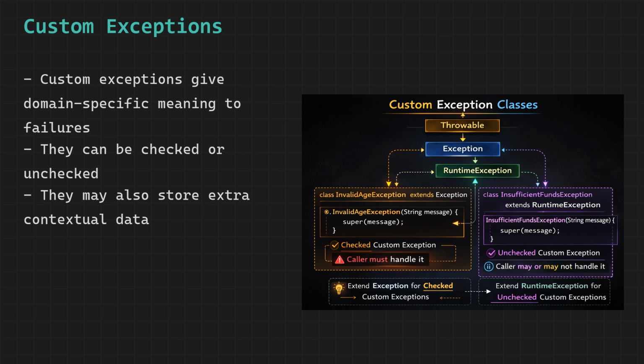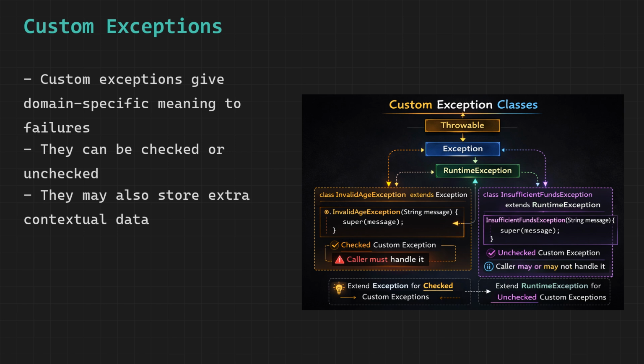You can also add custom fields to your exception, for example storing the invalid value that caused the problem, so the catch block has more information to work with. You can add multiple constructors, custom methods, and any extra data your situation requires.